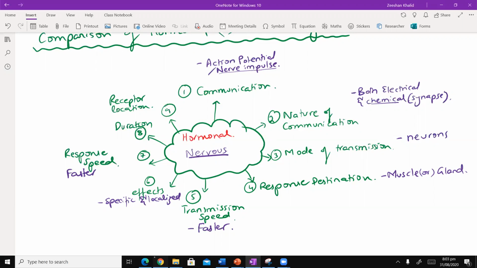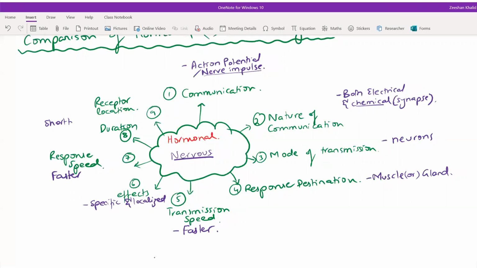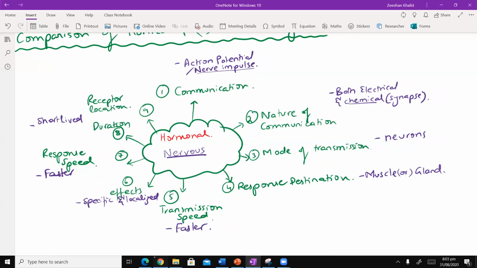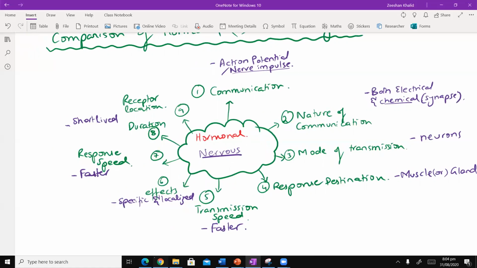और इसका जो duration है वो short lived होता है, याद रखें. It is short lived. आपने किसी गर्म चीज को हाथ लगा लिया, अब अगले 6 घंटे आपको वो गर्मी महसूस नहीं होती रहेगी. It's just a matter of seconds. Okay. और short lived कह दें या temporary कह लें, एक ही बात है. And then you have the receptor location, which is basically on the cell surface membrane. Again, inshallah, when we look at examples, that should make it clear.